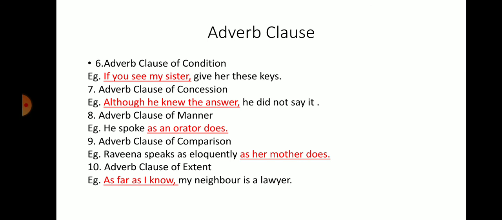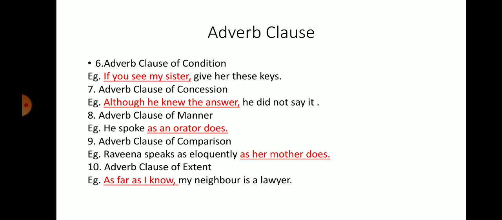Adverb clause of manner, that is, how things are done. He spoke as an orator does. How did he speak? As an orator does. Adverb clause of comparison. Now here we're comparing two people or two things or situations. Ravina speaks as eloquently as a mother does. So here we're comparing Ravina and her mother, as her mother does.